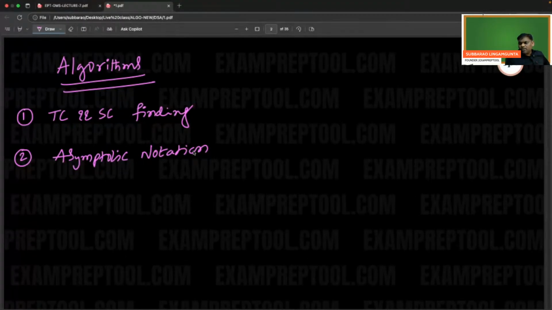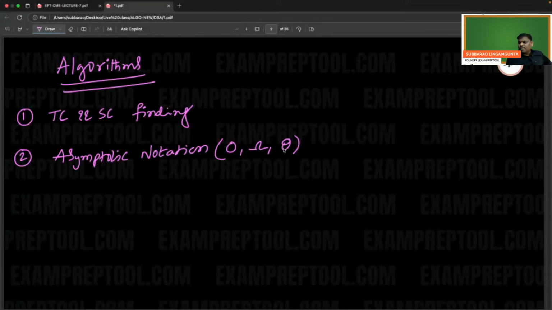It contains big O, omega, and theta. Without these three symbols, you cannot study algorithm.